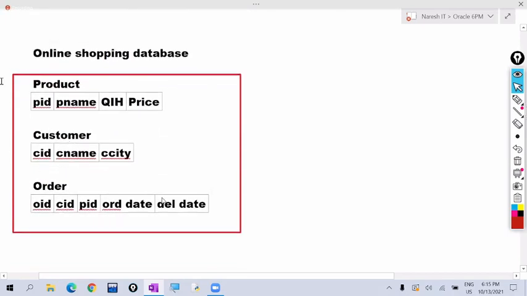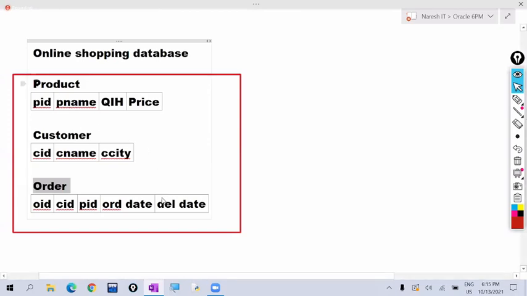If you take an online shopping database, product table, customer table, orders table. So this is an online shopping database.